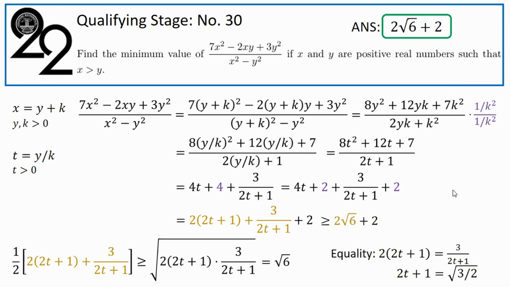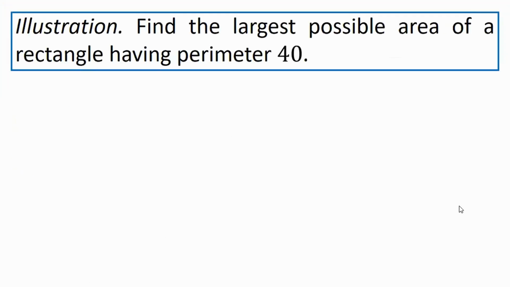Now, that's already a lot of problems for this video, but you may have observed that all our examples asked us to find the minimum of something. The AM-GM inequality can also be used to find maximum values. For example, let's consider this illustration. Find the largest possible area of a rectangle having perimeter 40. If the dimensions are L and W for length and width, then the area A equals LW, what can we place as an upper bound for it?